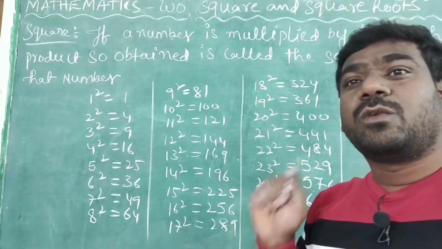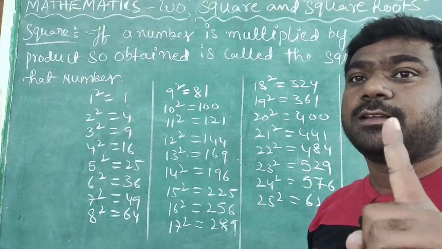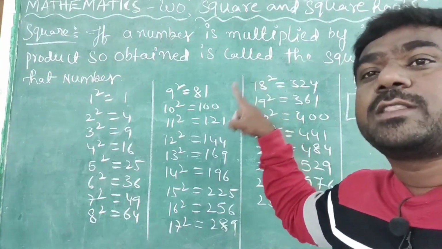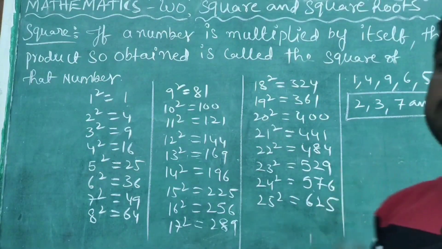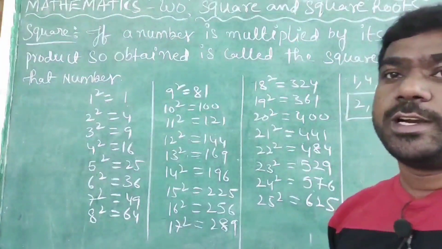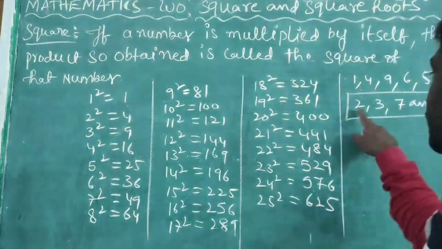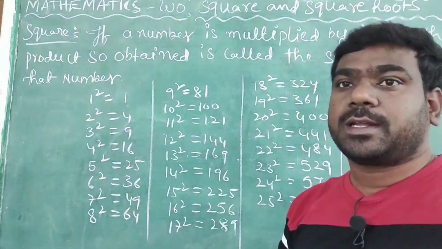Meaning, what we understand is the first property here. Squares do not end with the digits 2, 3, 7, 8. This is the first point. A square never ends with the digits 2, 3, 7, 8. This is the first property.